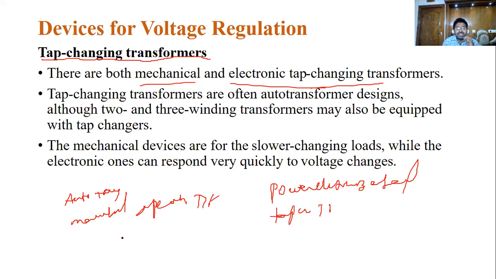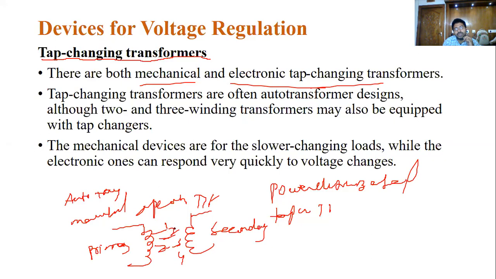Now see the single line diagram of a power electronic based tap changer, with taps 1, 2, 3, 4, primary side and secondary side.